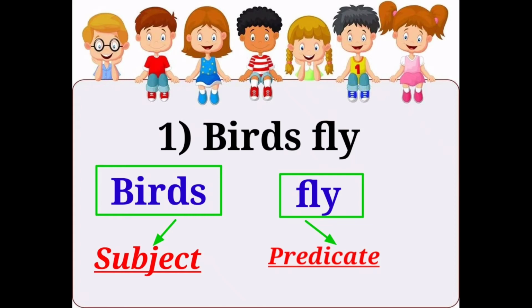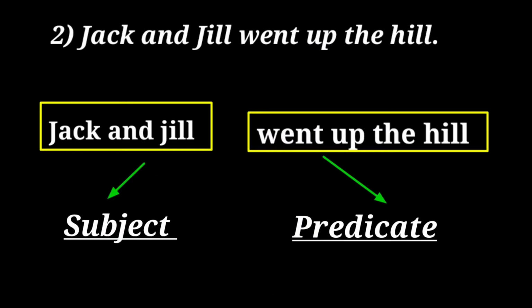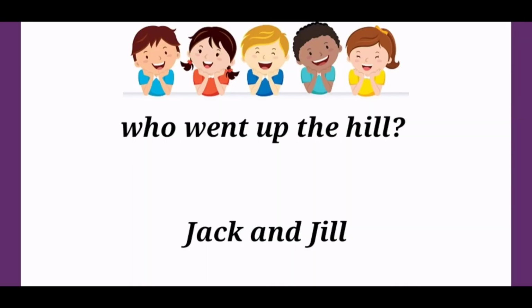Now look at the second example. Jack and Jill went up the hill. Okay, Jack and Jill went up the hill. ஜாக்கும் ஜில்லும் மலைக்கு போனாங்க. Okay, this is Tamil meaning for this sentence. Okay, now look at the sentence. Who went up the hill? I told you before, right? The answer to the question is the subject of the sentence. So which is the subject here? Jack and Jill is a subject and then went up the hill.